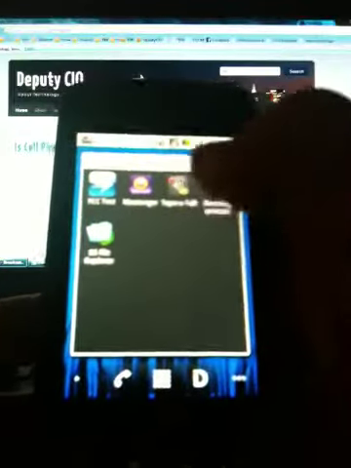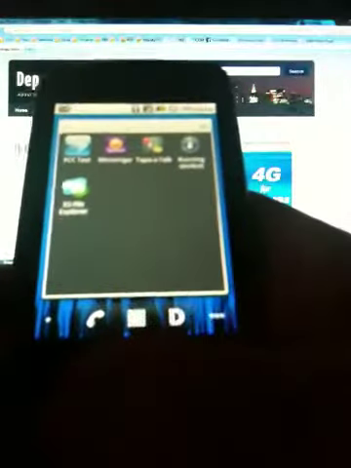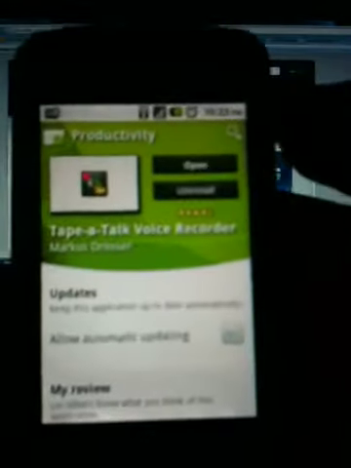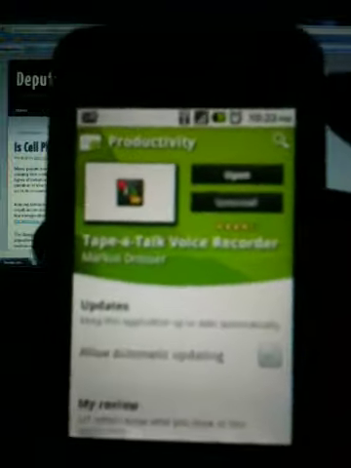So I got TapeATalk again. If you can see it here, I don't know. This is not sharp. Tape-A-Talk. It's this. Let's see if I still have it on the market. No. I have TapeATalk. There it is. There's a free version, there's an advanced version, but you don't need it for this particular experiment.